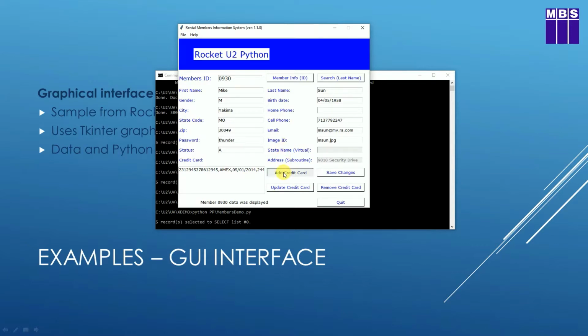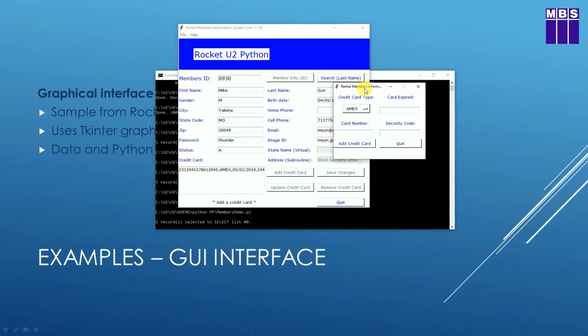I can also do things like add a credit card for that member, and that produces another pop-up. This one's got a drop-down where I can choose what type of credit card, the expiry date, card number, security card, and then I can click the add card detail.